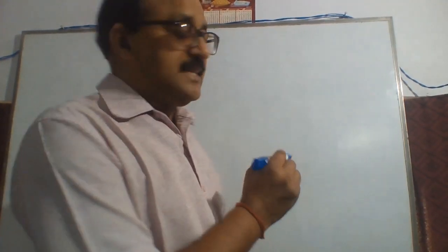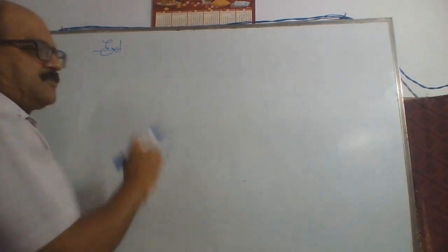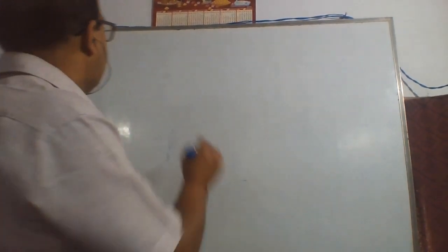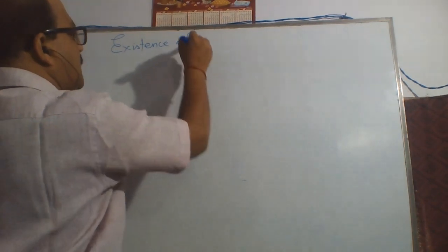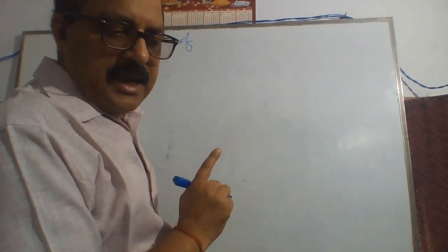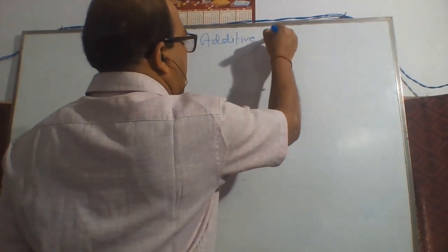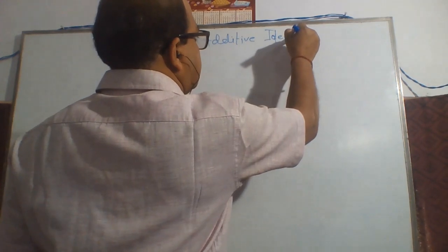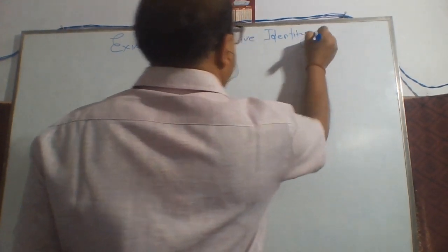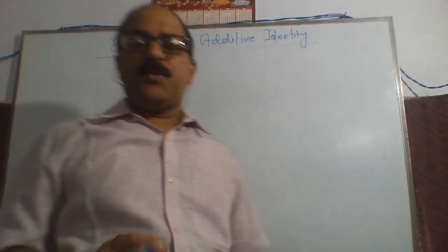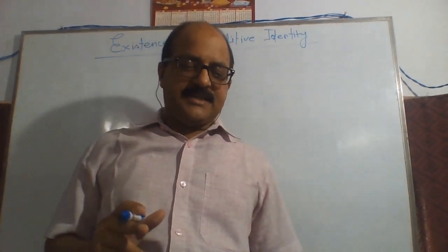Existence of additive identity. Here, 0 is called the additive identity for integers.